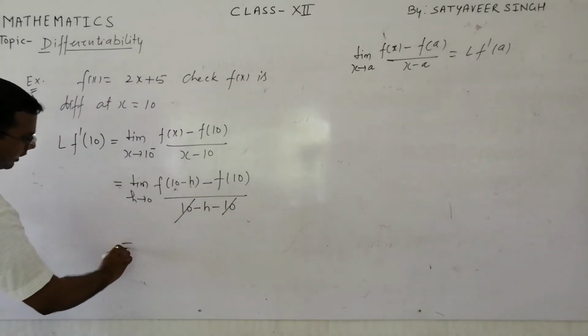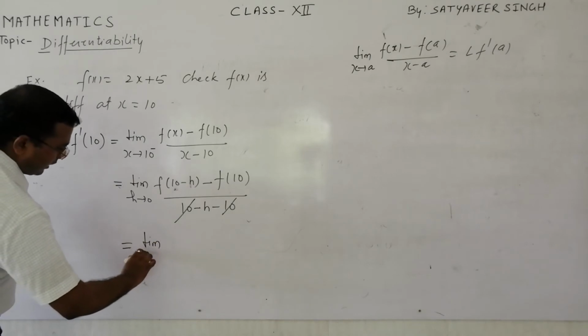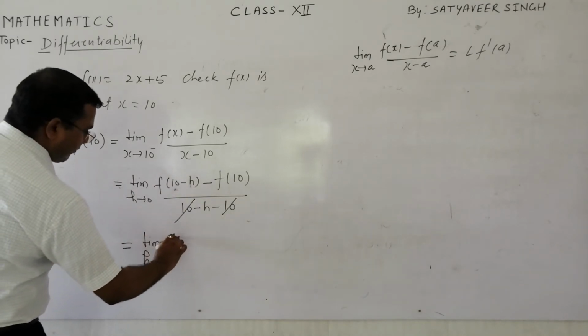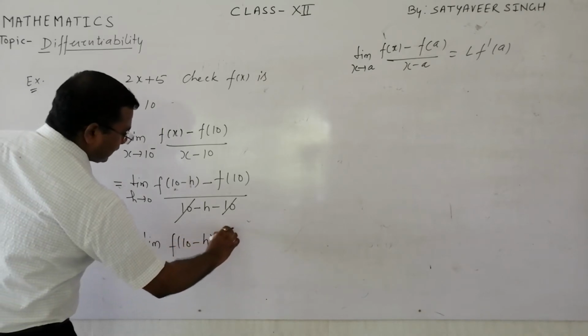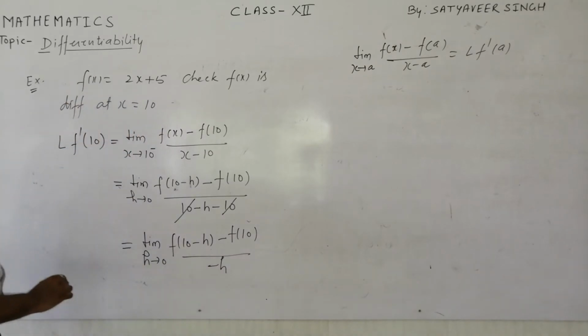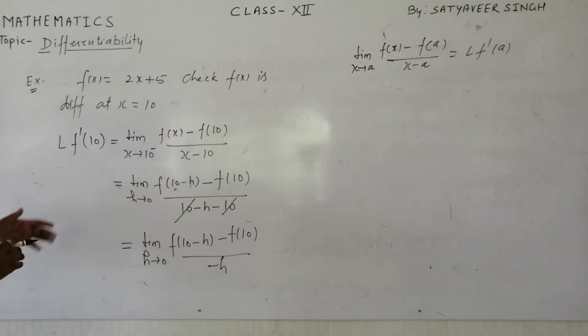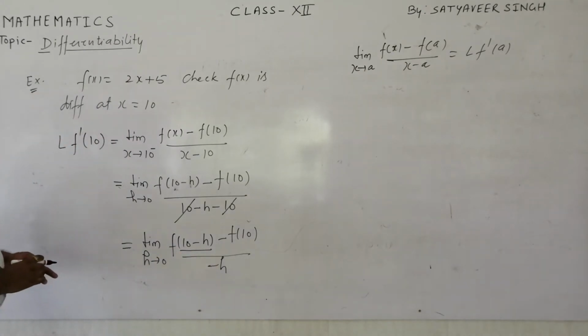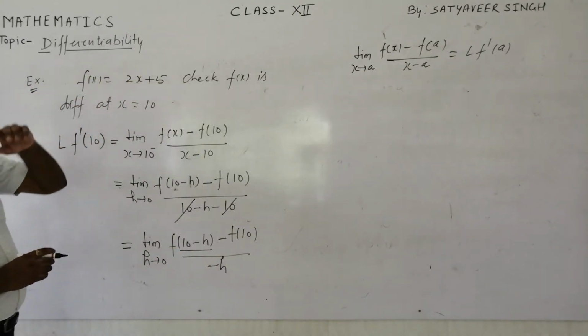We get limit h tends to 0, f of 10 minus h minus f of 10 upon minus h. Now we will use the function.